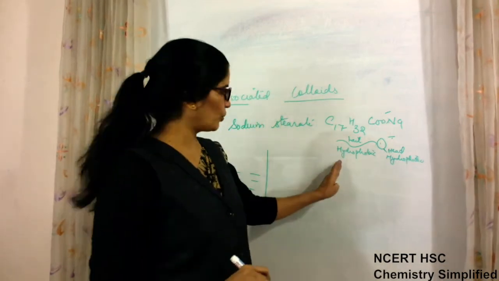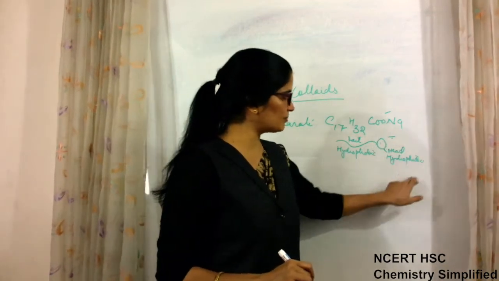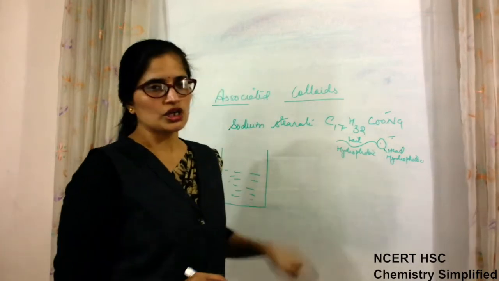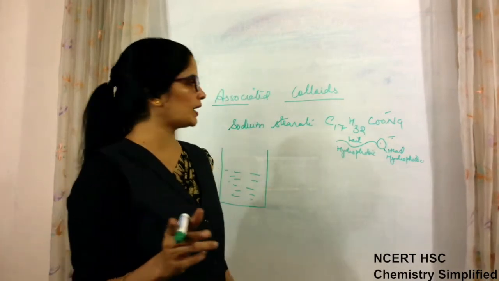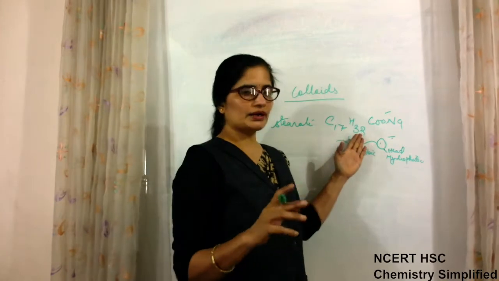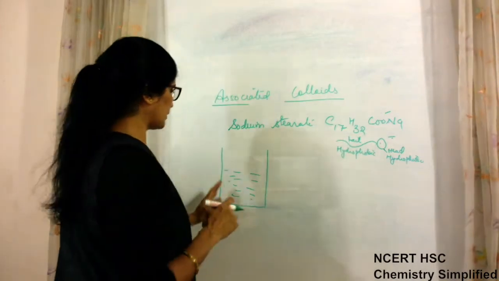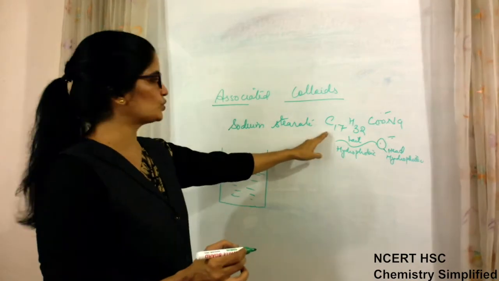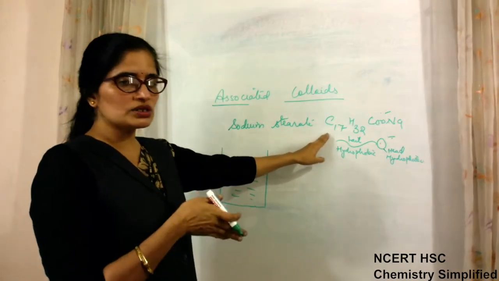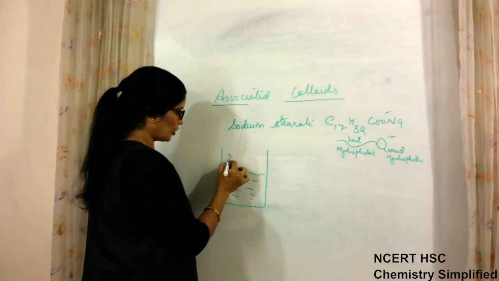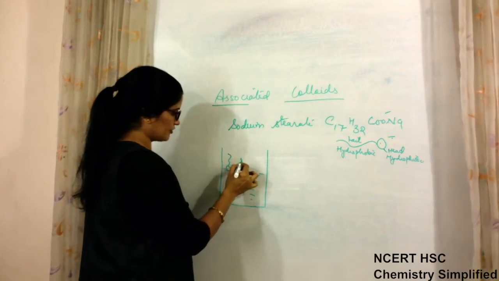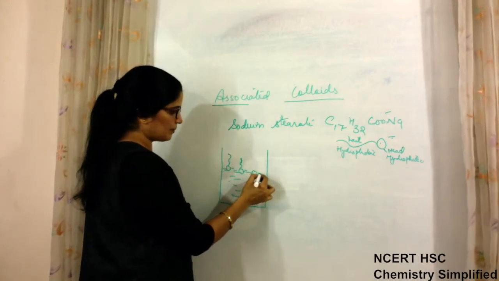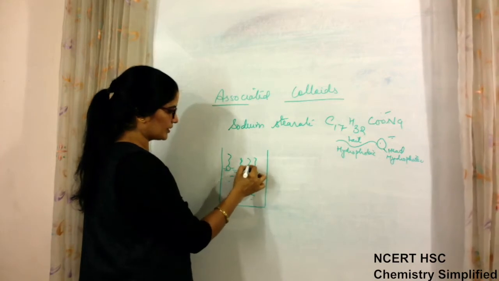This is hydrophobic. This is hydrophilic, meaning attracted by water, repelled by water. So every soap molecule has two parts. One part is repelled by water, one part is attracted by water. So in normal concentration, when soap is added to water below CMC, soap molecules arrange like this on the surface of water with their head part down and tail part upwards.